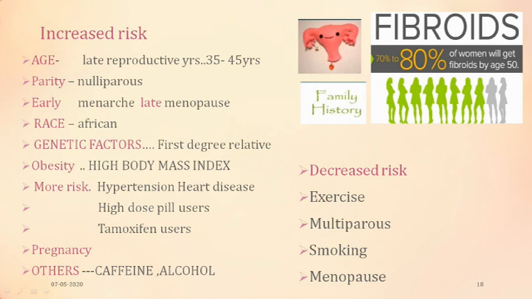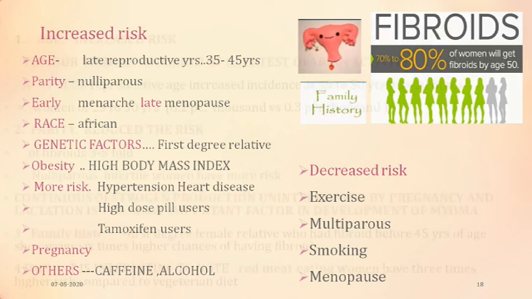Nulliparous are more prone, those with early menarche and late menopause, African, first degree relative, obesity, that is high BMI, hypertension, heart disease, those with tamoxifen. Pregnancy causes an increase in the size of fibroids, and use of caffeine and alcohol increases it. On the other hand, exercise, parity, menopause decreases it.